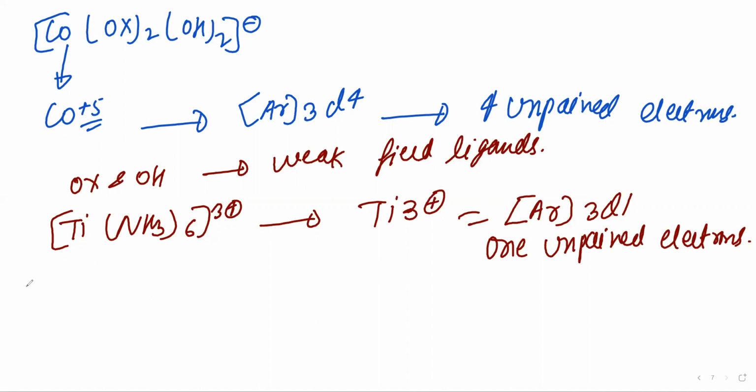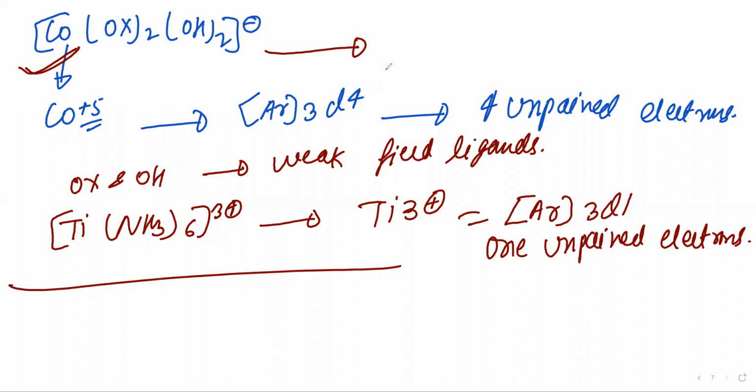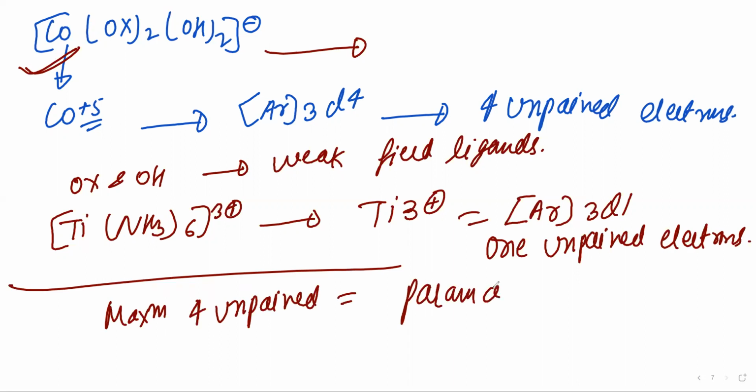So the maximum unpaired electrons are 4, in this compound. So it will show the maximum paramagnetic behavior. Maximum 4 unpaired electrons means maximum paramagnetic behavior. Please write it down fast.